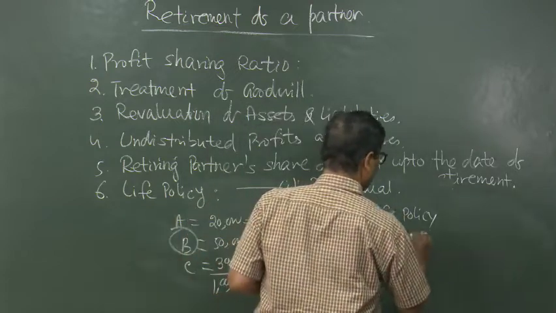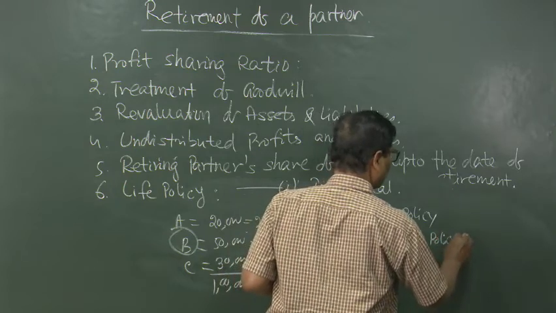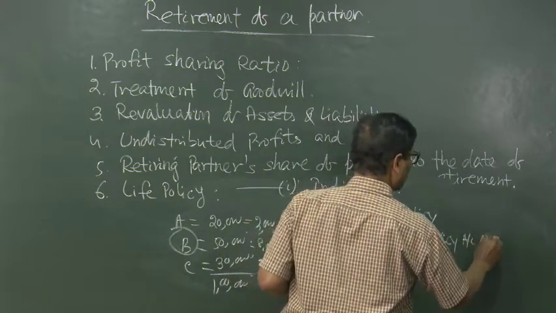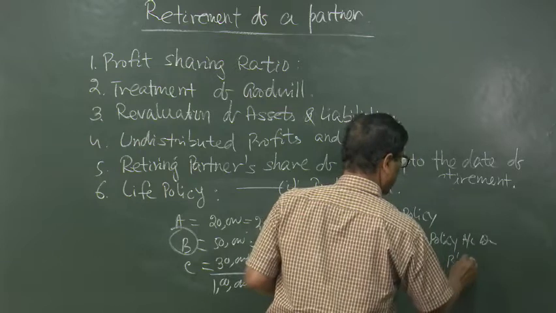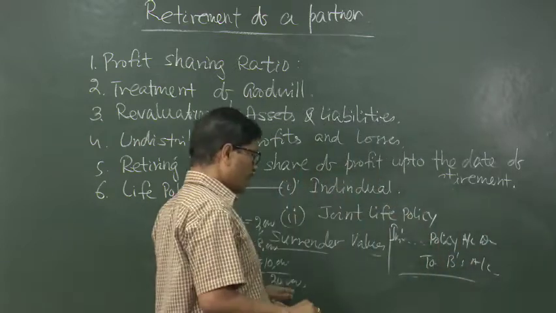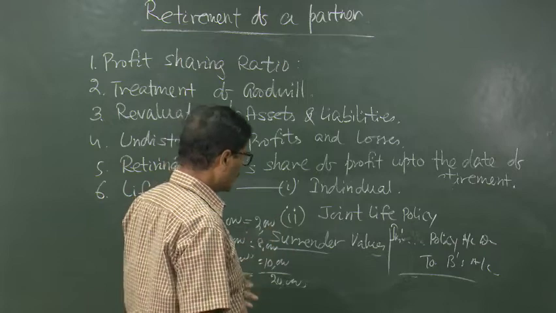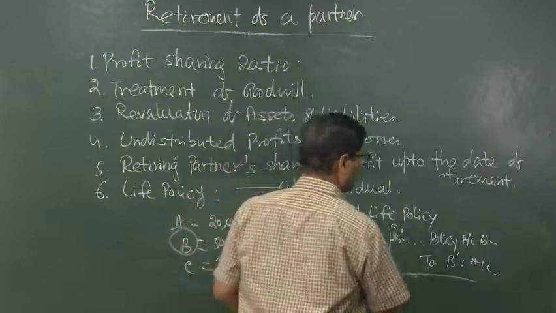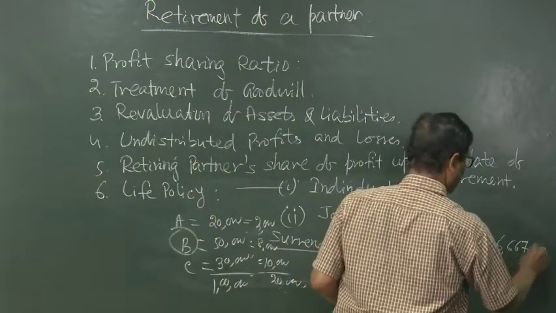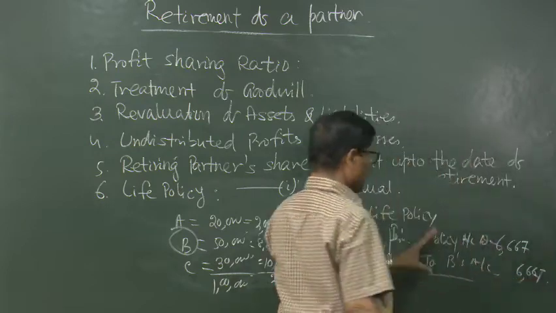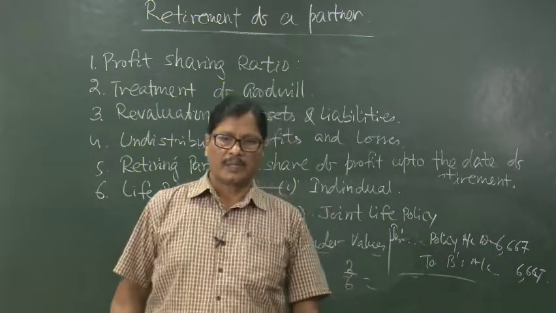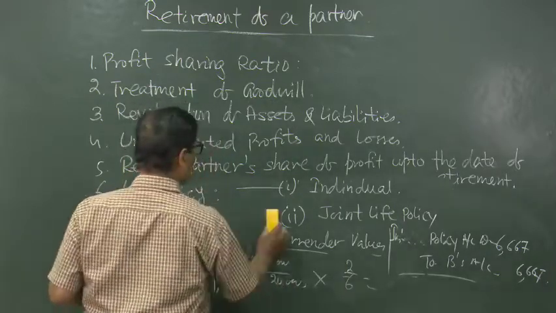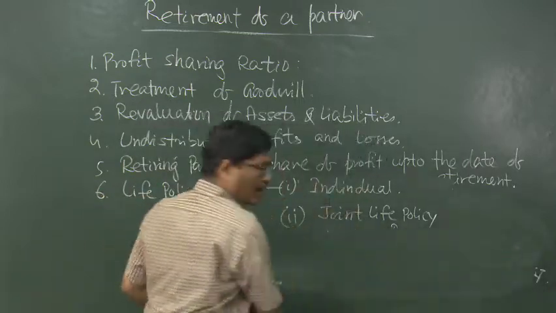life policy account debited. Life policy or insurance policy account debited to B's capital account with his share. His share is 3:2:1, so 2/6. So, 20,000 into 1/3, that will be coming to 6,667. So, he gets a credit, his work is over. Then coming to the joint life policy, the same thing will happen, because he is not dying, so that the total policy amount cannot be recovered.